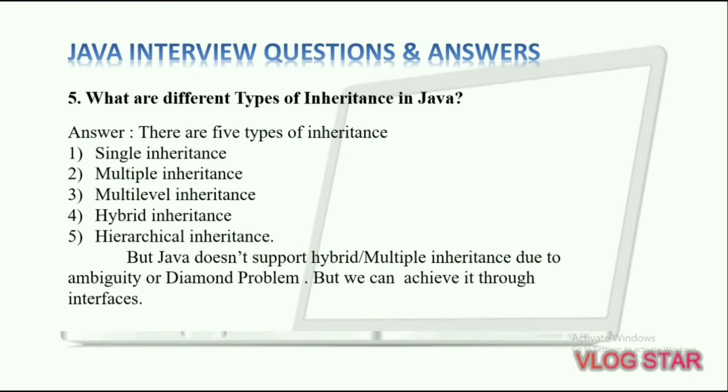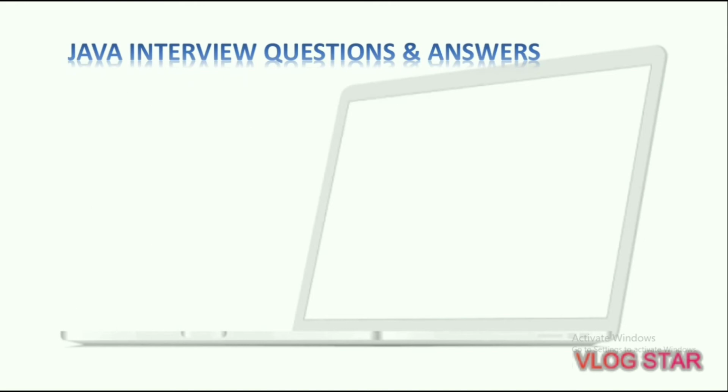So after this, our next question is, what are the different types of inheritance in Java? So basically there are 5 types of inheritance: single inheritance, multiple inheritance, multi-level inheritance, hybrid inheritance, and hierarchical inheritance. But Java doesn't support hybrid and multiple inheritance due to ambiguity or the diamond problem, but we can achieve it through interfaces. As in Java we cannot extend multiple classes because we cannot use multiple inheritance, but we can use interfaces instead of that. So these are the types of inheritance.